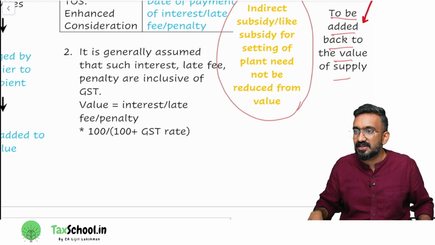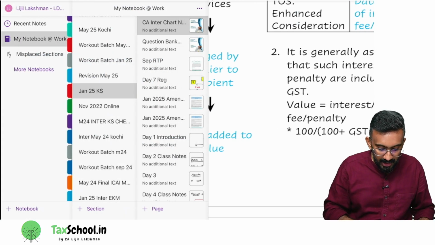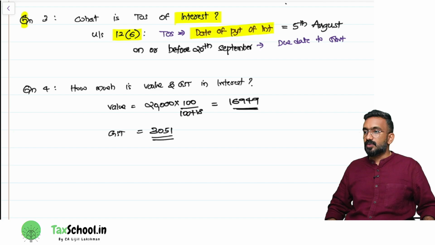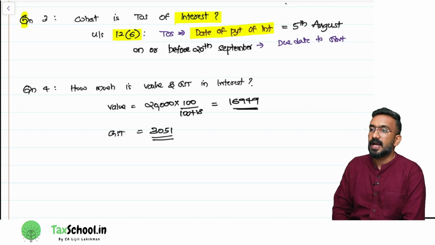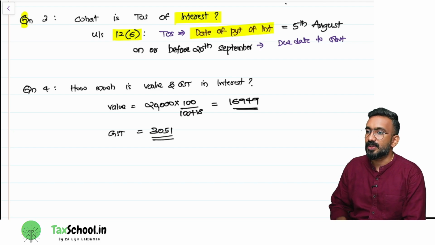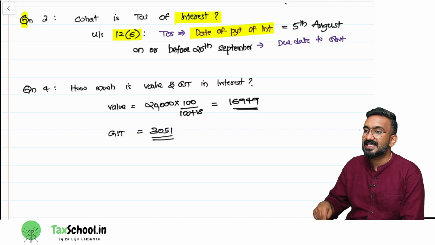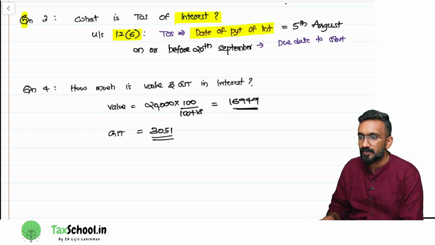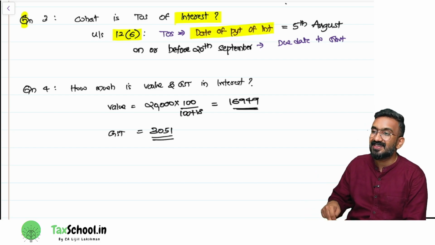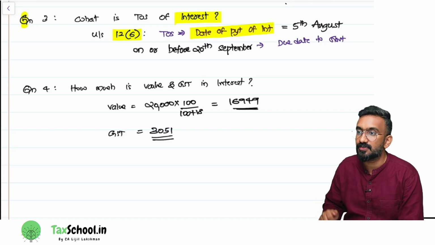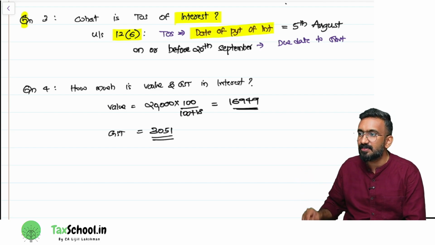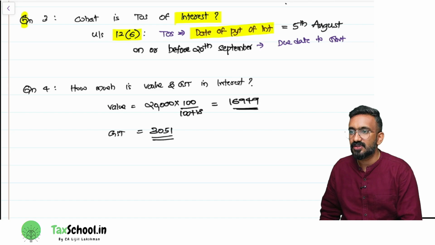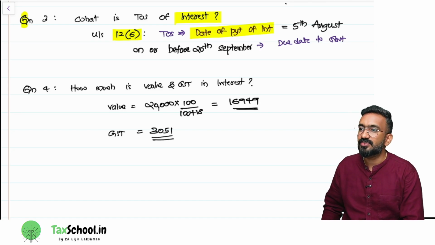In our example, the GST rate is 18%. So it will be 20,000 into 100 divided by 100 plus GST rate, which is 118. How much are you getting in the calculator? You will get 16,949. Then the GST would be 3,051. How did you get it? What will be the formula? Type in your calculator: 20,000 multiplied by 18 divided by 118 will give you how much? 3,051. Are you guys understanding?